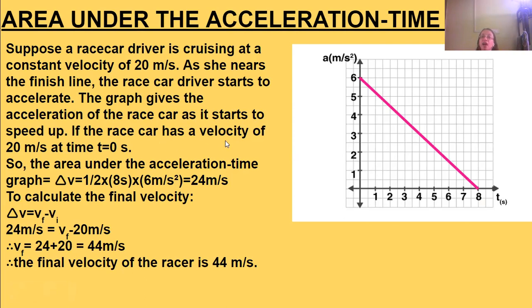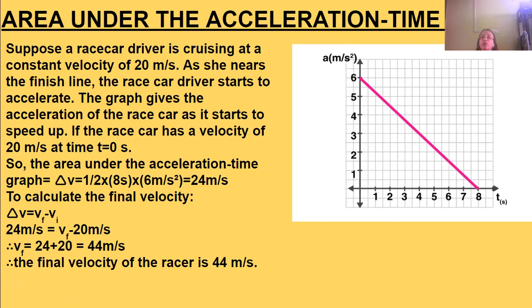If the race car has a velocity of 20 meters per second at time 0 seconds, then at 8 seconds, the area under the acceleration time graph, which is the change in velocity, delta V, is equal to half into 8 into 6, that is 24 meters per second. That will be the change in velocity.